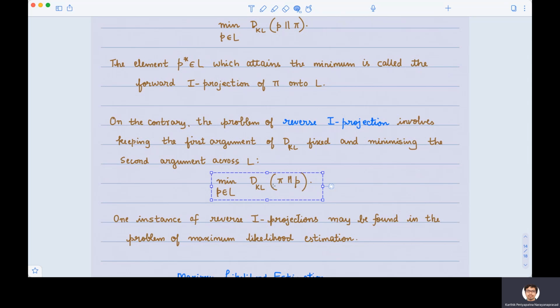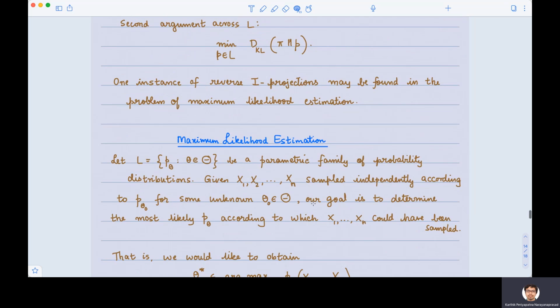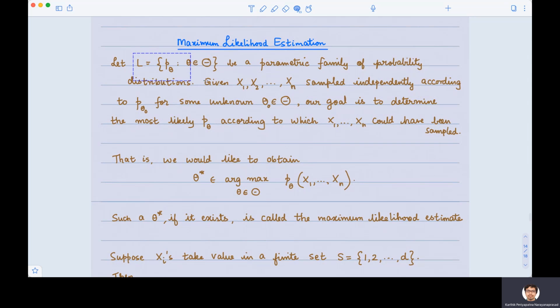Okay, what is an instance of reverse projection? One example from statistics where reverse projection occurs very naturally is in the problem of maximum likelihood estimation. So what is this problem? Let's say L is some parametric family, P theta, where theta comes from some set capital Theta. So we have a parametric family of probability distributions which are parameterized by elements of the set Theta.